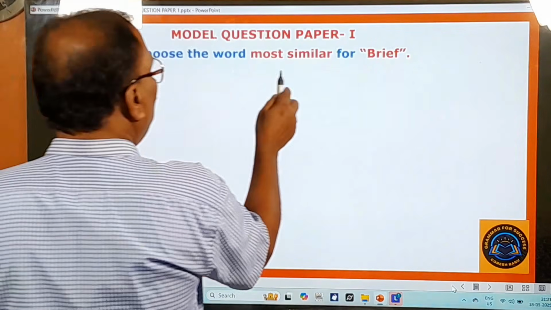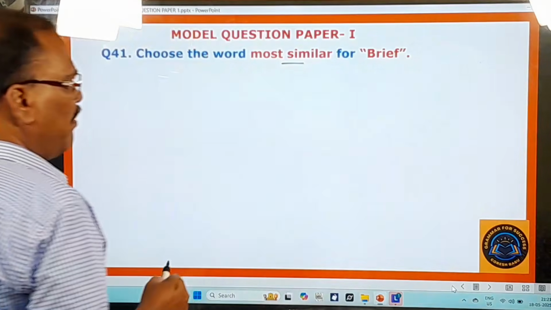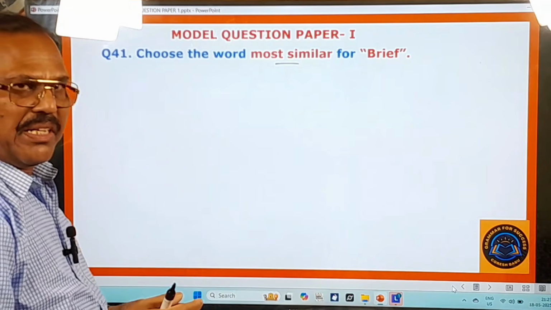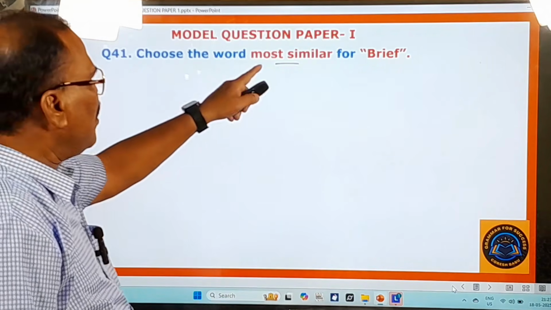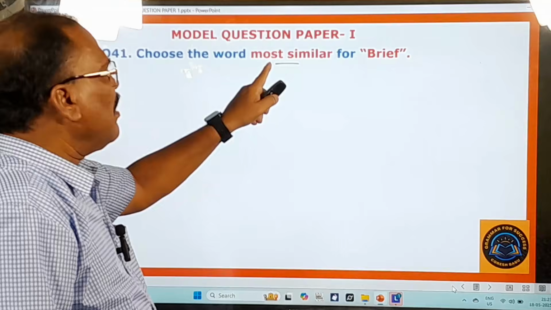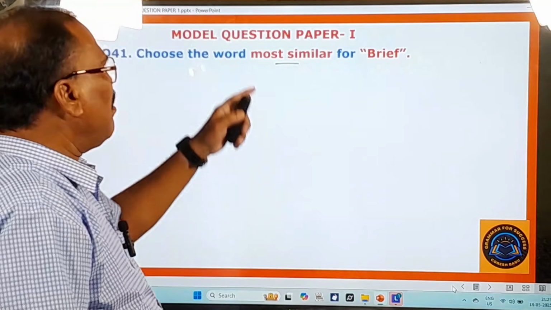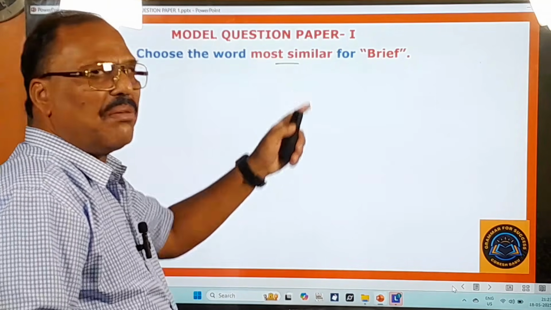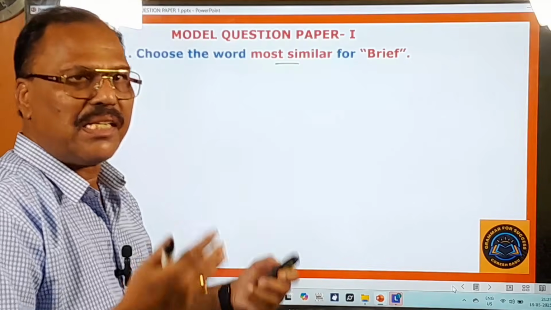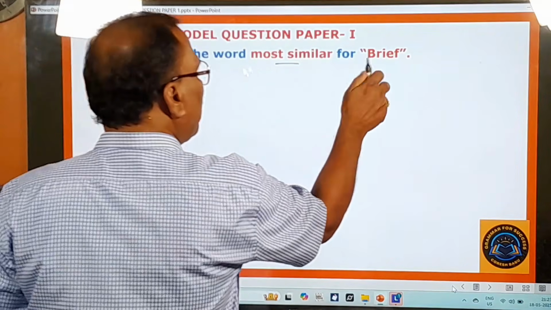41st question: choose the word most similar for brief. It is quite simple and very easy, because the question is a little bit twisted. Instead of saying synonym, he has said most similar. Most similar again means synonym. What is the synonym for brief?